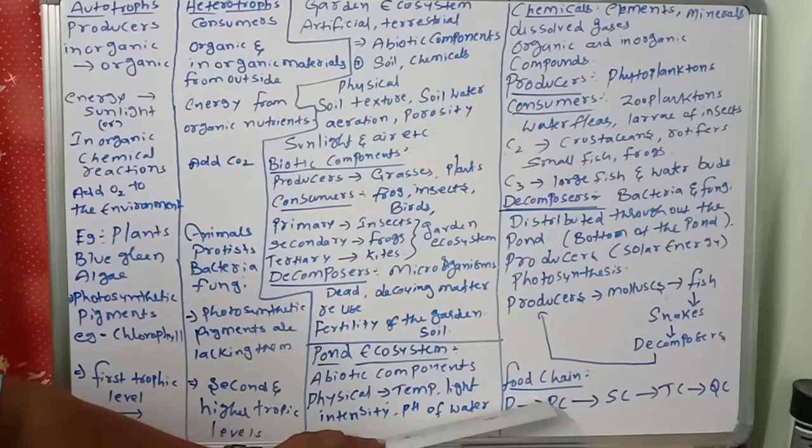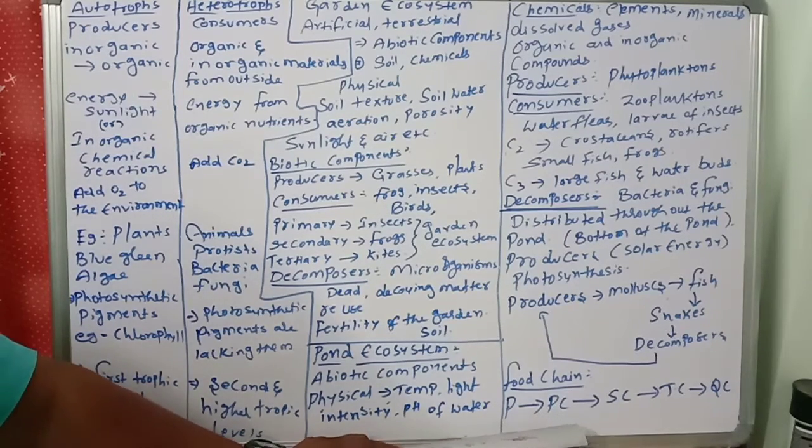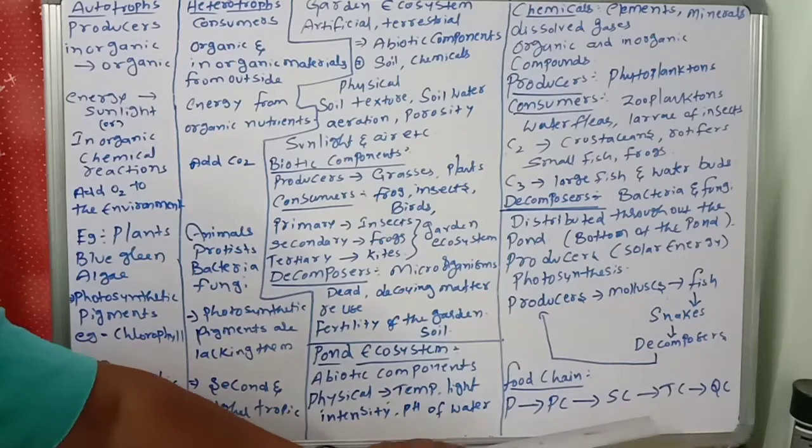Once again, the sequential interlinking of organisms involving transfer of food energy from the producers through a series of organisms with repeated eating and being eaten is called the food chain. Primary producers are eaten by primary consumers, primary consumers by secondary consumers, secondary consumers by tertiary consumers, and tertiary consumers by quaternary consumers.